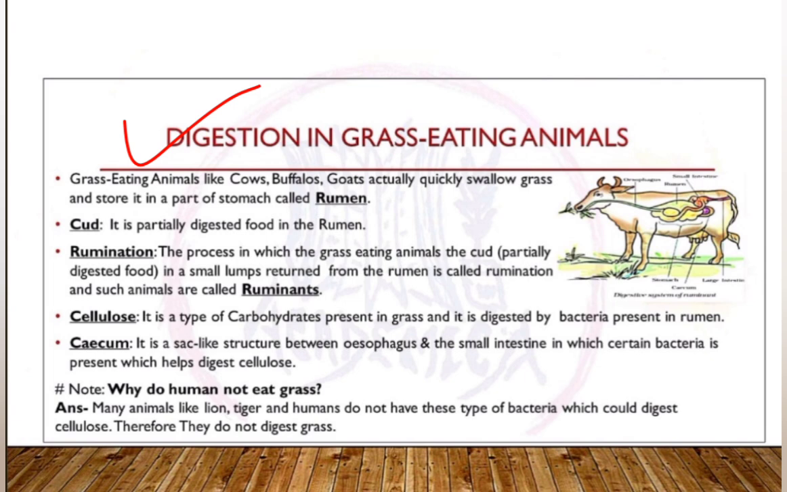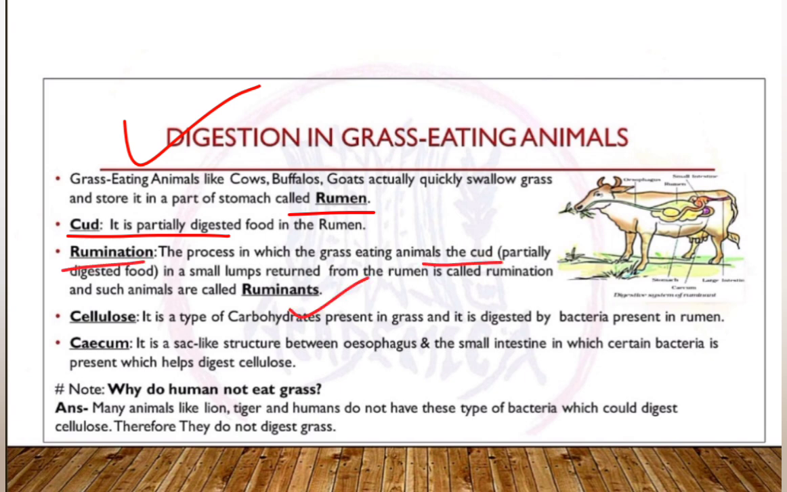Digestion in grass-eating animals. We have seen so many grass-eating animals like cows, buffaloes, goats, and you might have also observed that they quickly swallow grass and store it somewhere in their stomach. The part of the stomach where they put the grass is called the rumen. The swallowed grass is just partially digested food, which we call cud, and it is stored in the rumen.